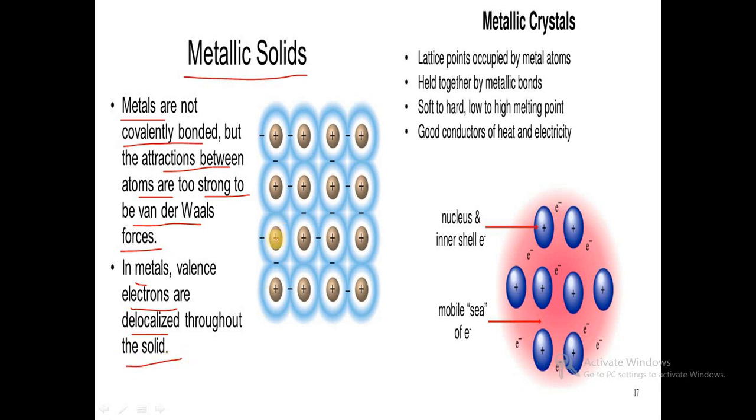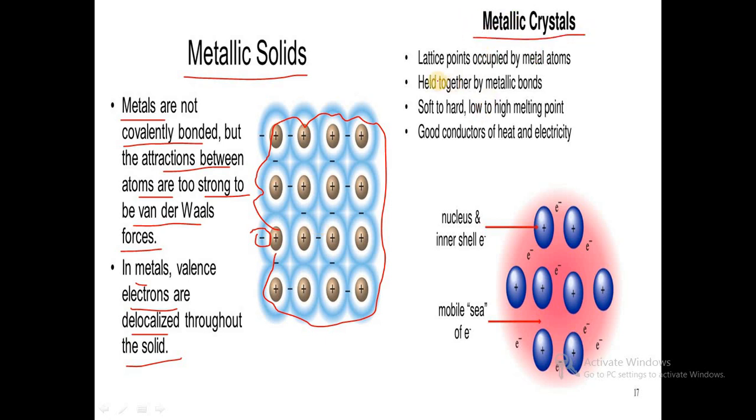Each and every metal is surrounded by valence electrons, and these valence electrons move from this metal to this metal, in a circular path. So they are delocalized throughout the solid crystal.